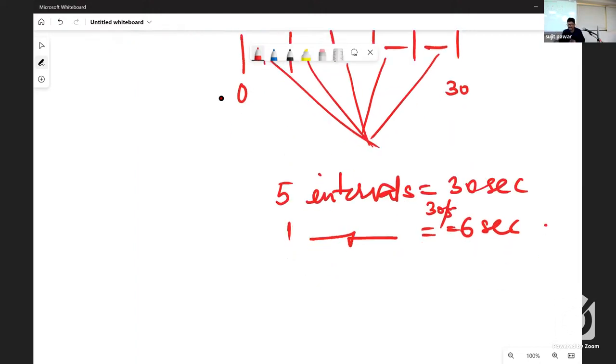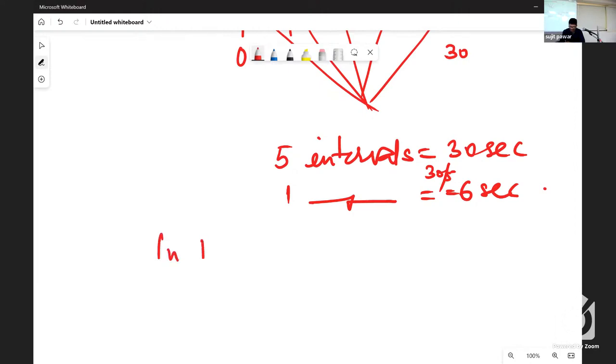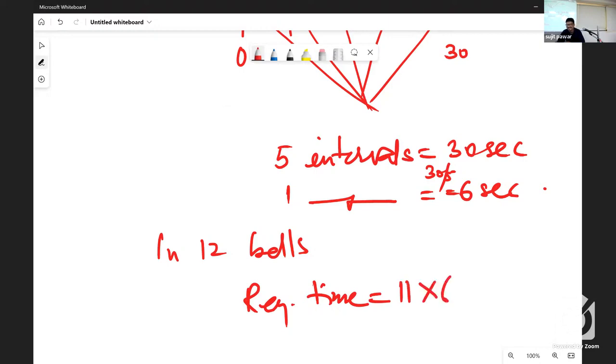So right now we are asked about 12 bells. In 12 bells, how many intervals would there have been? 11. So the required time is 11 intervals, each interval of 6 seconds. 11 into 6, that is 66 seconds. Is it clear? Got it?